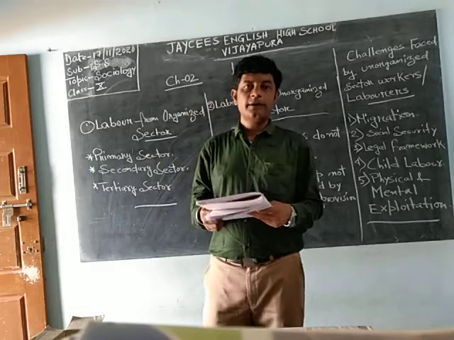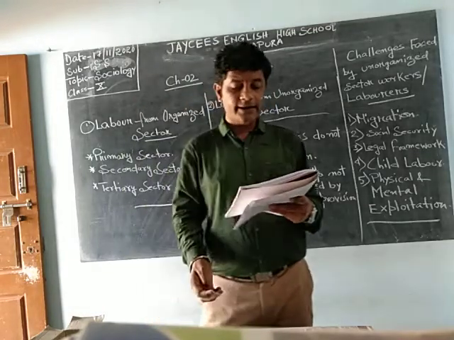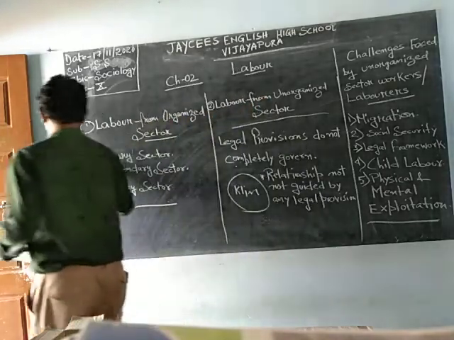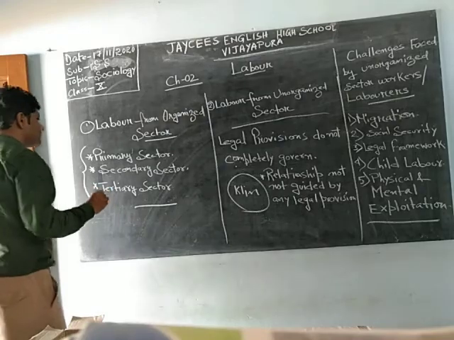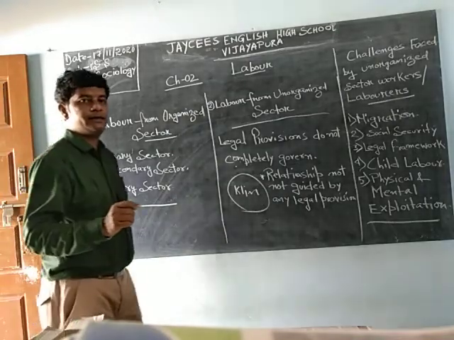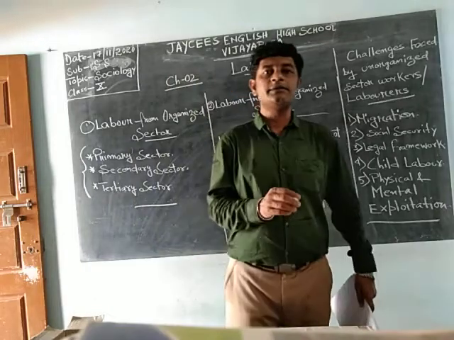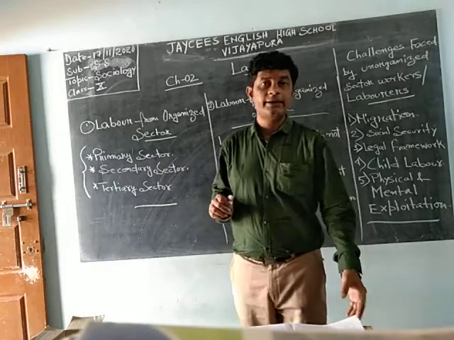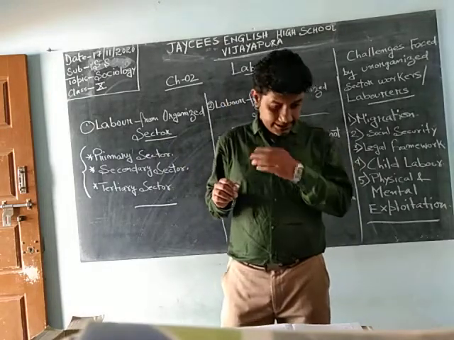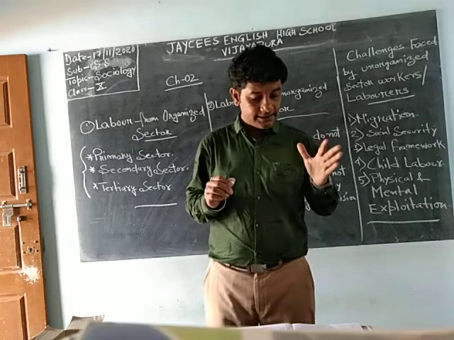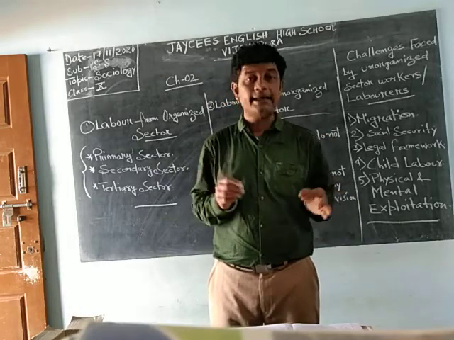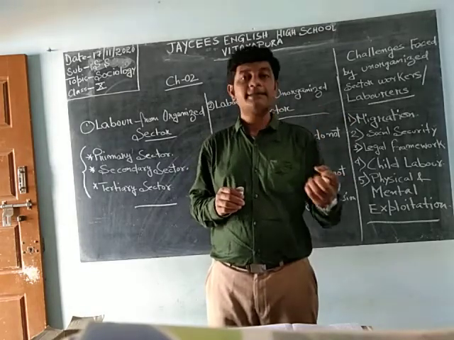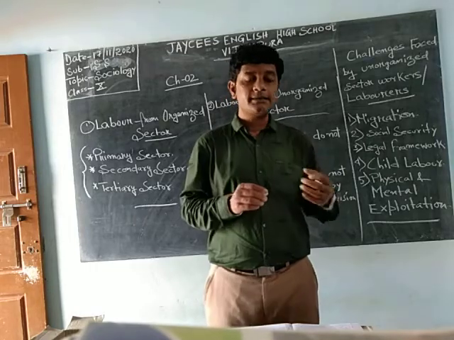Okay. So now the first point is that the economy is divided into three parts. Our Indian economy is divided into these three main parts: primary sector, secondary sector and tertiary sector. The primary sector deals with the natural resources. Examples I have written in the keywords. It is the sector of an economy making direct use of natural resources. It includes agriculture and forestry. All the natural resources are used for the purpose of business, and that is known as the primary sector.